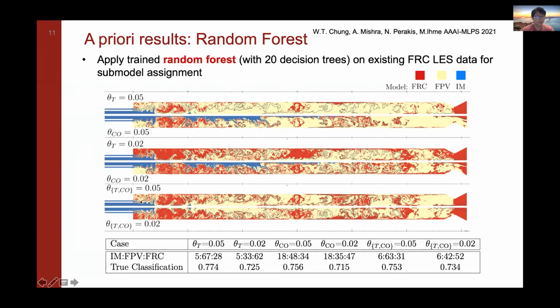And inert mixing is basically assigned near the fuel and oxidizer injectors, which is expected, and in regions far away from the wall near the oxidizer core. So these different cases use different thresholds, and they use different quantities of interest, just to clarify that.